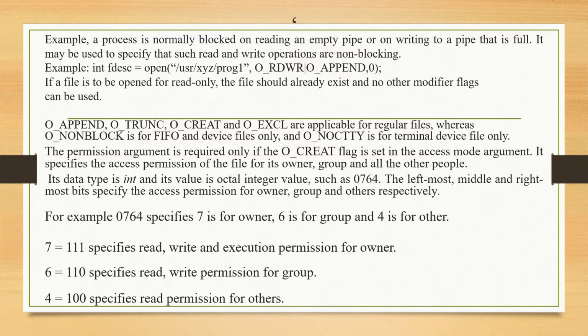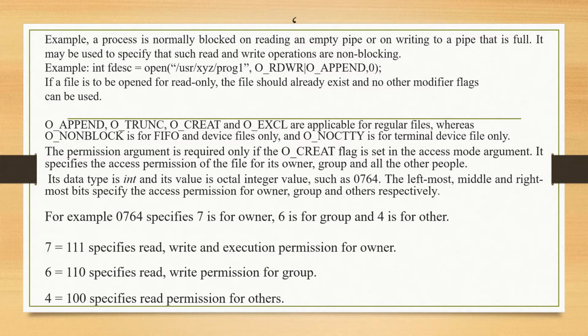For example, permissions. The permission argument is required only if the O_CREAT flag is set in the access mode argument. It specifies the access permission of the file for its owner, group and all the other people.